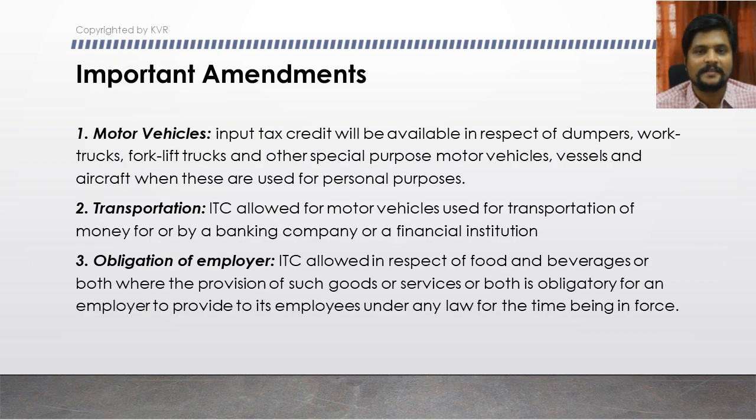Now we will have a small slide. In this slide we will just discuss some important amendments. Motor vehicles: input tax credit will be available in respect of dumpers, work trucks, forklift trucks and other special purpose motor vehicles, because these motor vehicles are used only for business purposes. A normal common man will not own any dumper or work trucks or forklift trucks etc. for his own personal purpose. He will be buying those motor vehicles only for providing outward business. That is the reason ITC is available on purchase of those motor vehicles.